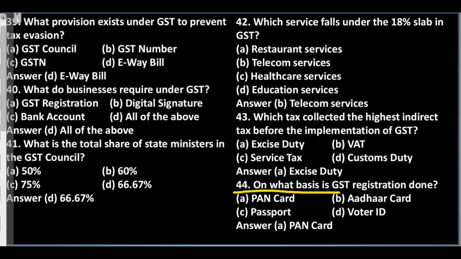Question 44. On what basis is GST registration done? A. PAN card. B. Aadhaar card. C. Passport. D. Voter ID. Answer: A. PAN card.